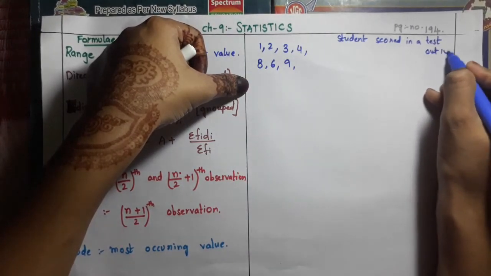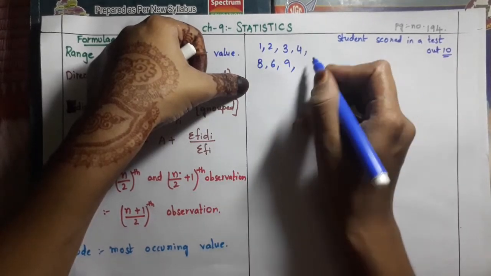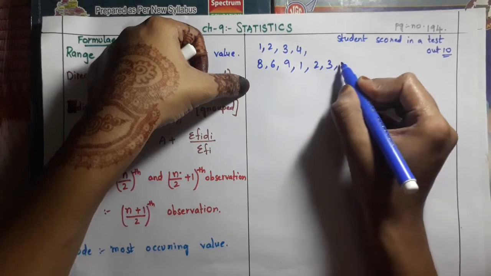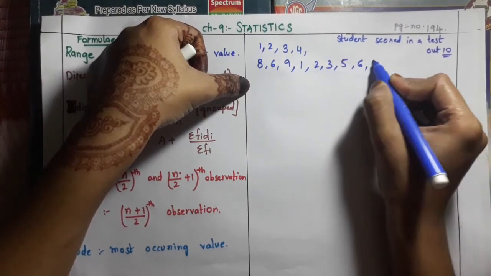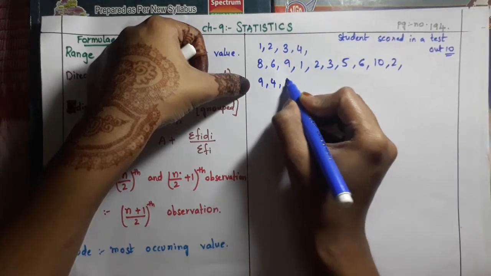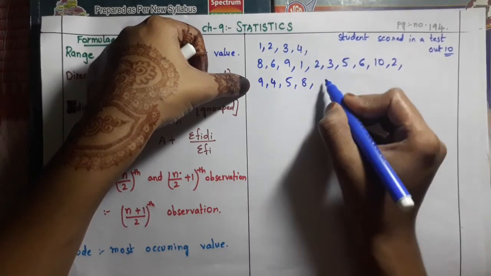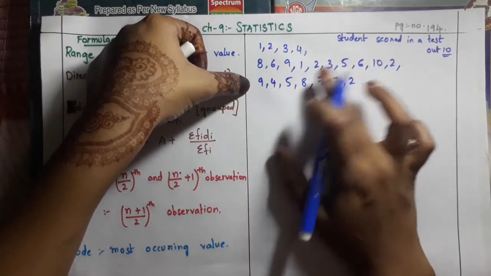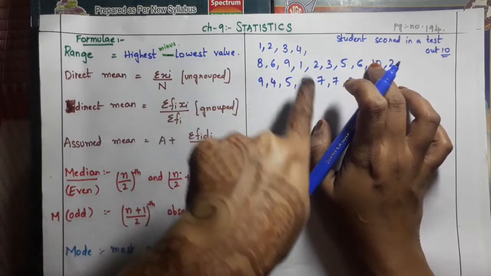Out of 10 marks, one of them got 1, again 2, again 3, again 5, again 6, then 10, 2, 9, 4, 5, 8, 7, 7, 2. Okay, this is the observation, children. These are the marks of the children.